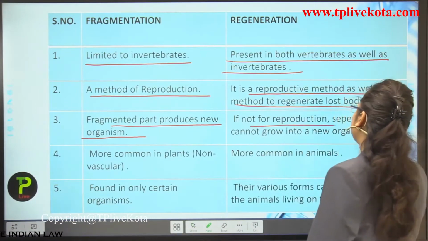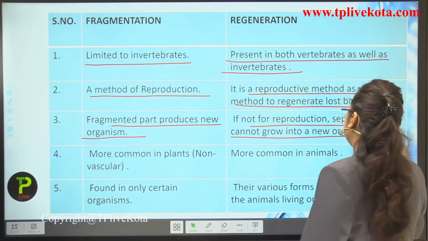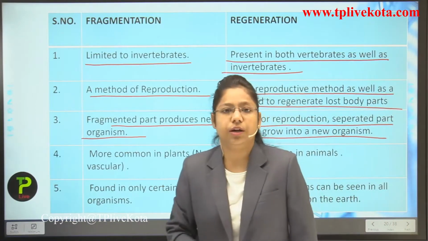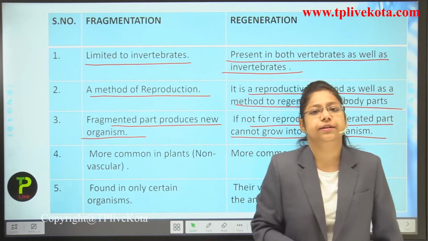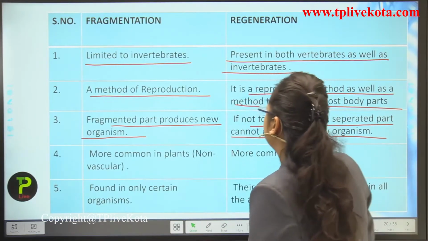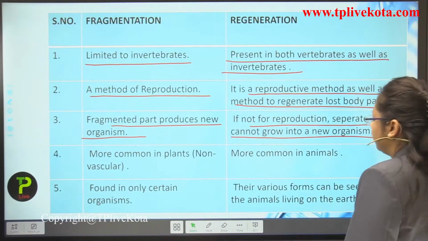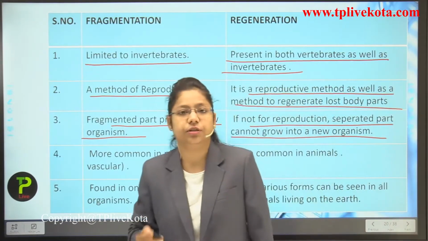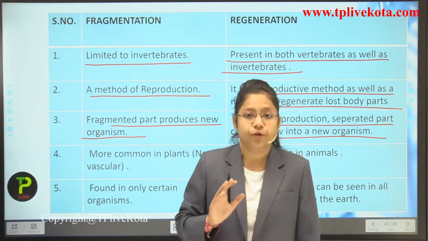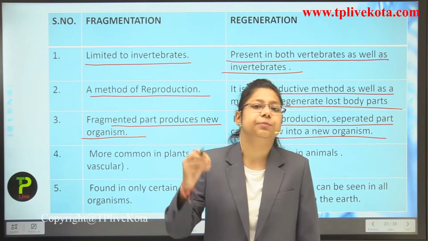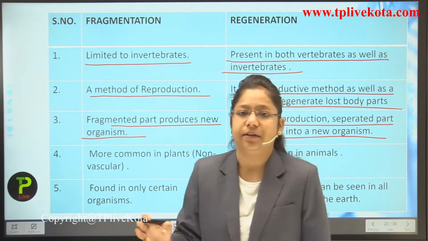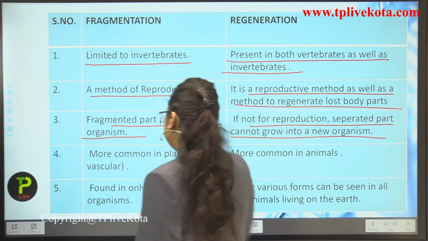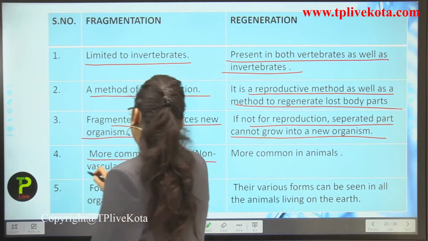In regeneration, the separated part cannot grow into a new organism, so a new organism is not formed. In regeneration, only the part that has been lost is regenerated.